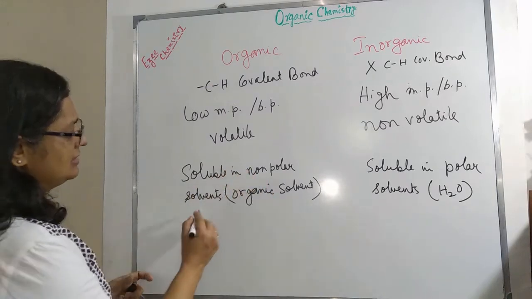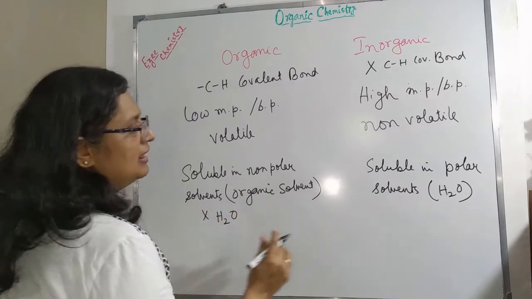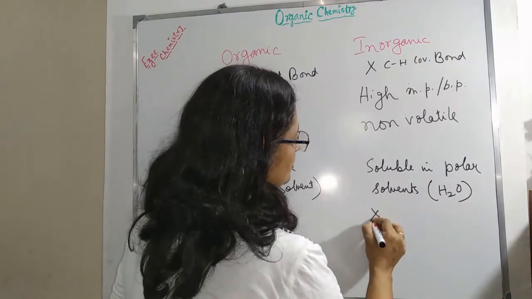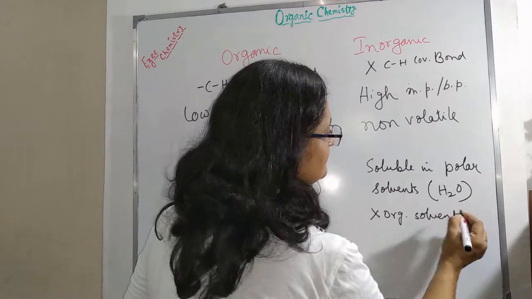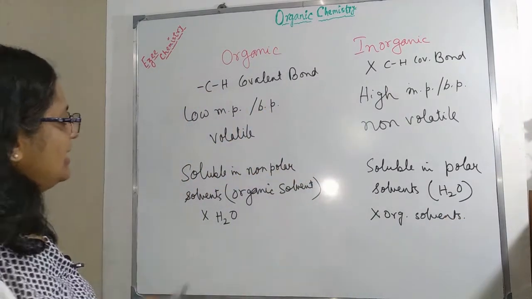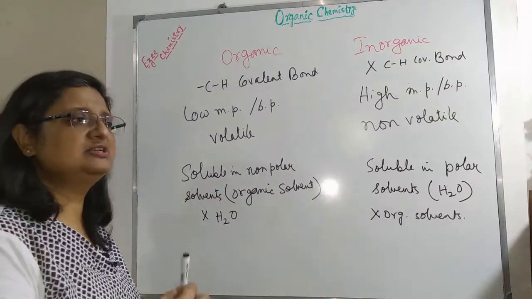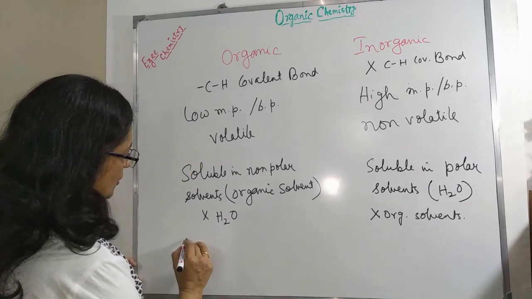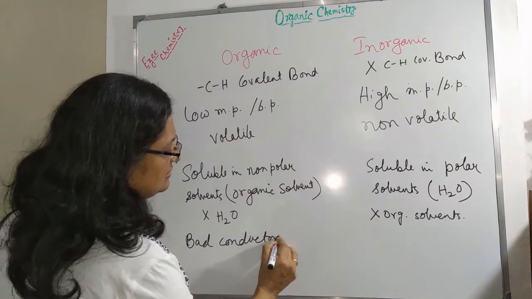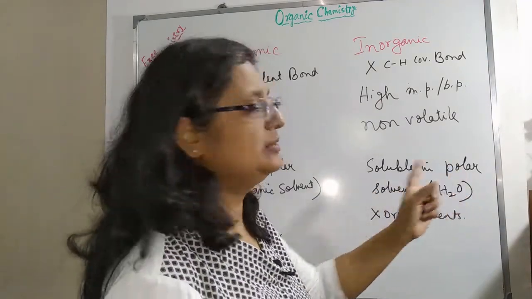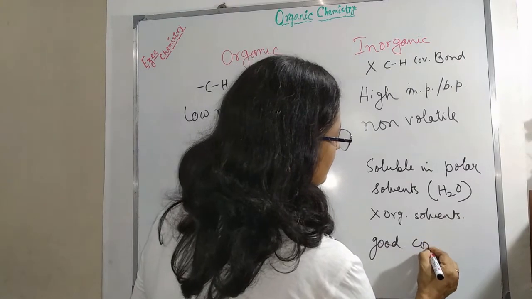So those soluble in non-polar solvents are insoluble in water, and those soluble in water are insoluble in organic solvents. And as organic compounds are mostly soluble in non-polar solvents, they mostly don't form any ions, so they are bad conductors, whereas those soluble in polar solvents form different ions, so they are mostly good conductors.